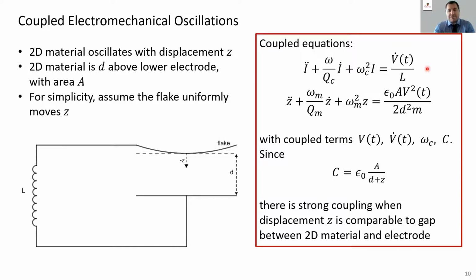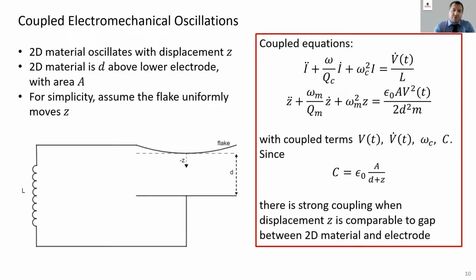The electrical oscillations will obey this first equation. The potential across the capacitor produces a force on the flake, which causes it to move the distance z. The motion of the flake is then described by this second equation. Now, the change in distance produces a change in capacitance, which is represented by this third equation. And as we can see from the third equation, when the value of z is close to d, the coupling is going to be very strong.